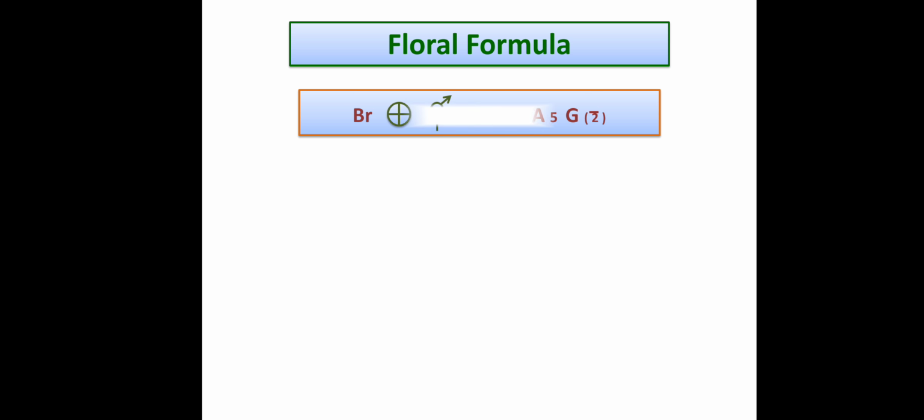Now the floral formula. As the bracts are present, so bracteate. Next, the symbol of actinomorphic flower. Next symbol is bisexual, male and female flower both are present in the same flower. Calyx 5 free, corolla 5 free, androecium 5 and free. Whereas gynoecium is 2 in bracket because they are syncarpous, and ovary is inferior, so underline above. So this is the flower formula of family Umbelliferae.